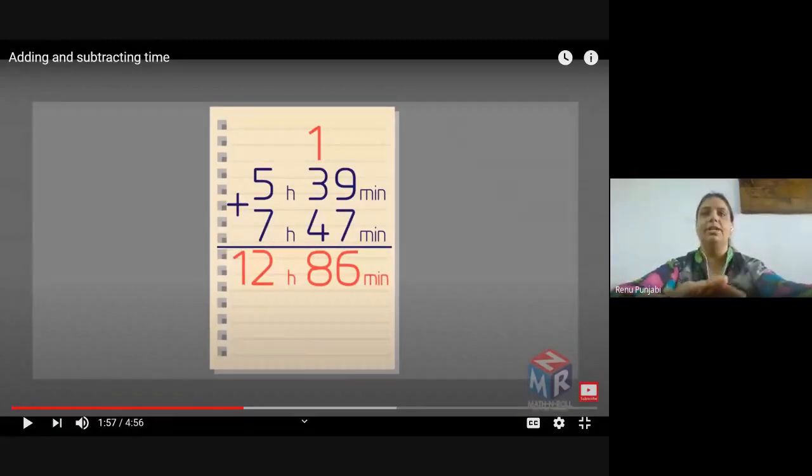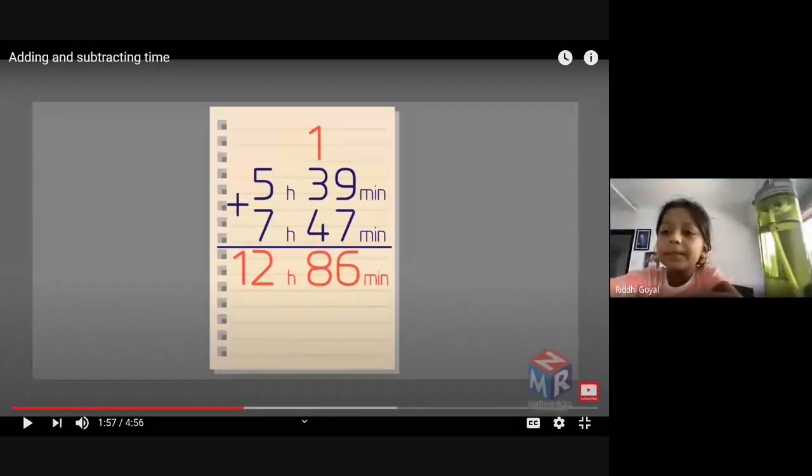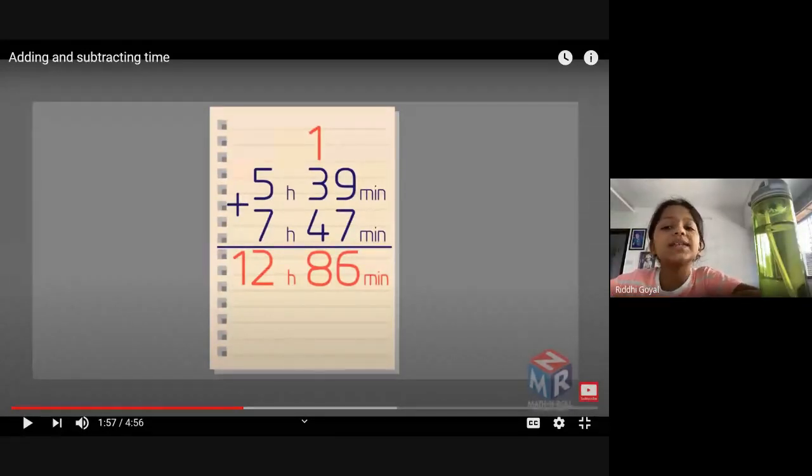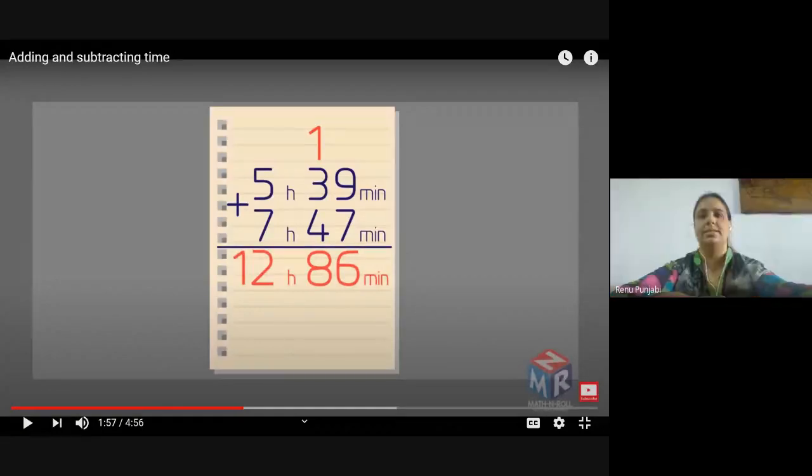Okay, I got many answers from the children. If you know the answer, please write it in the chat box. Yes, Riddhi. It will be 13 hours 26 minutes. So that's why I'm telling you to write the answer in the chat box. And please, children, don't forget to write the units. If it is hours, please write hours. If it is minutes, please write minutes also. If you don't write the units along with the numbers, your marks will be deducted.